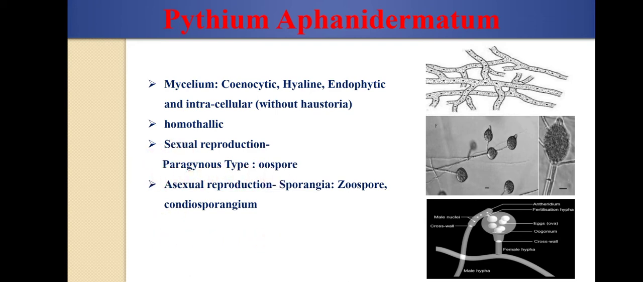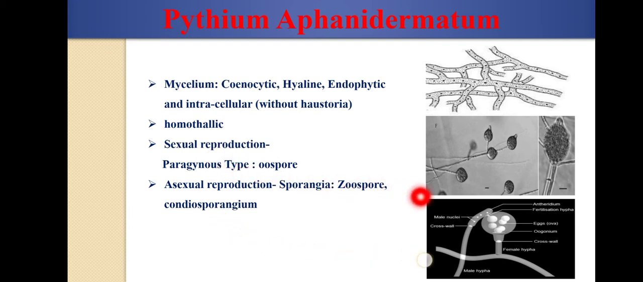Okay. Then it is of paragynous type. That gametangial contact is of paragynous type. Here in this photo you can see the female sex organ, that is the oogonium, and the male sex organ, that is the antheridium, lying side by side. Whereas in the case of Phytophthora the sexual reproduction is of amphigynous type. If you want to know more about Phytophthora, you can see my previous video. Okay, the link is given in the description section.